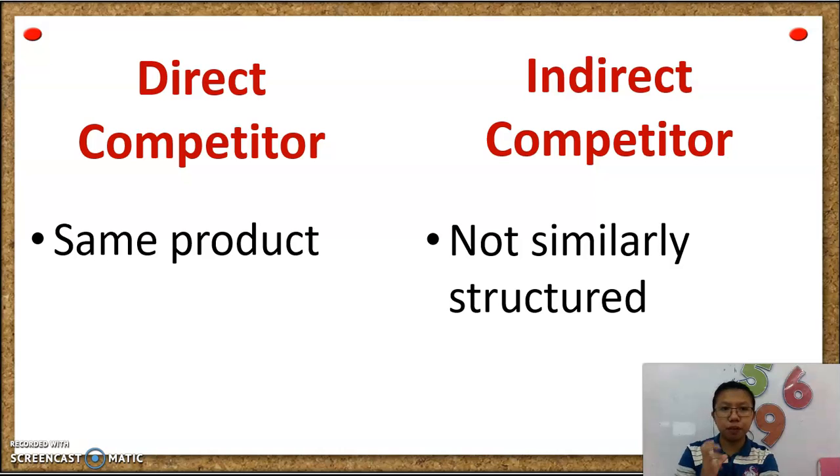So again, it will be direct if you have the same product. If it's rice, it's just rice. So another rice retailing store will be your direct competitor. For indirect, it will be like a grocery store and a rice retailing store, because in terms of product, there is rice within grocery stores, but it is not directly your competitor. Again, direct is the same product, and indirect is not similarly structured.